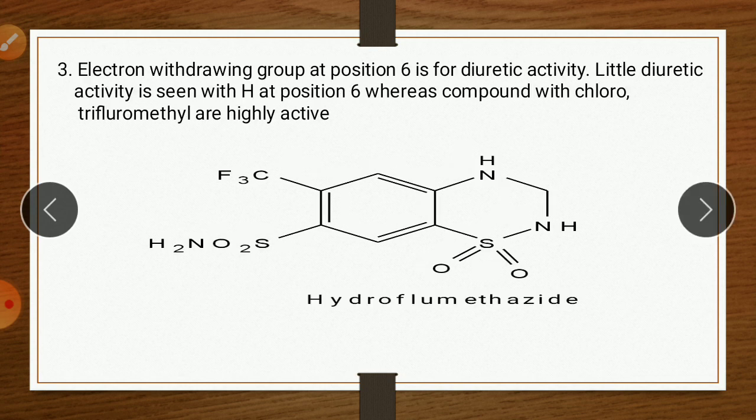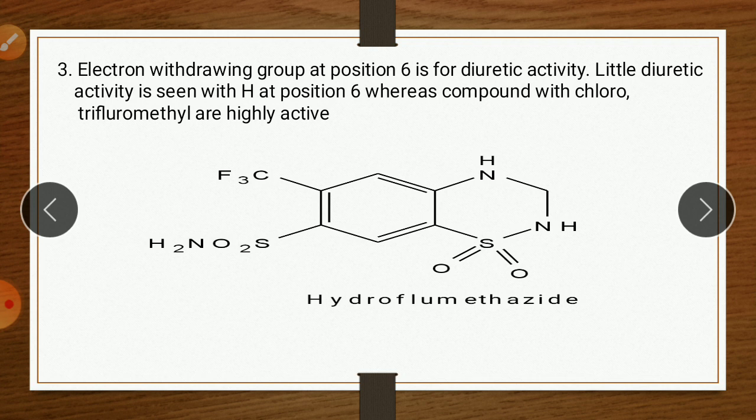Next point: an electron withdrawing group at position 6 is important for diuretic activity. So it is the sixth position. The numbering starts from here: 1, 2, 3, 4, 5, 6. So an electron withdrawing group at position 6 is required for activity. Little diuretic activity is seen when hydrogen is there. So if there is no electron withdrawing group, then the compound shows less diuretic activity, whereas compounds with chloro or trifluoromethyl are highly active. So at position 6 there is an electron withdrawing group for more activity. If there is no electron withdrawing group, then the activity is less.